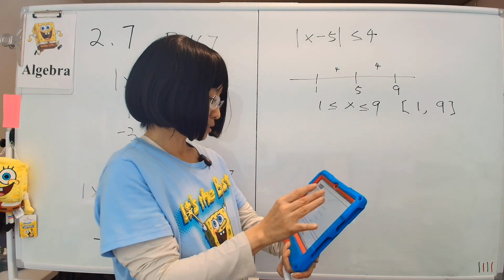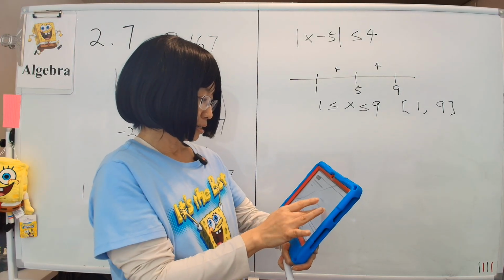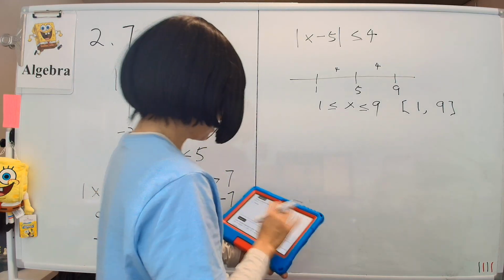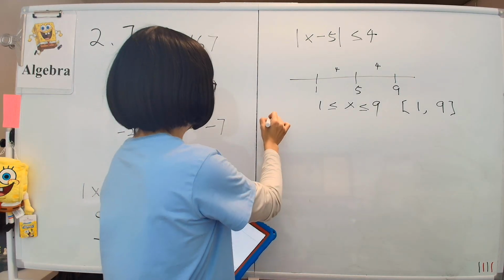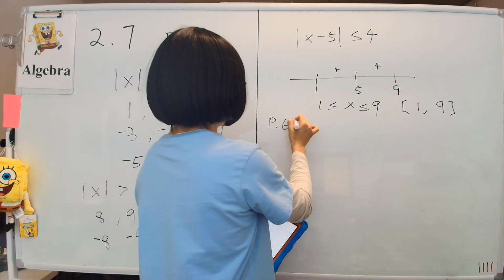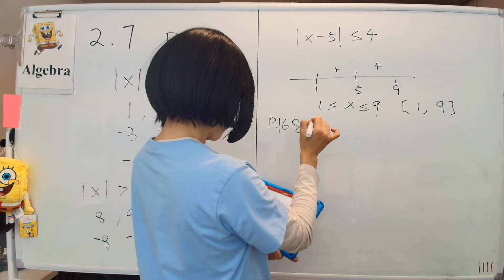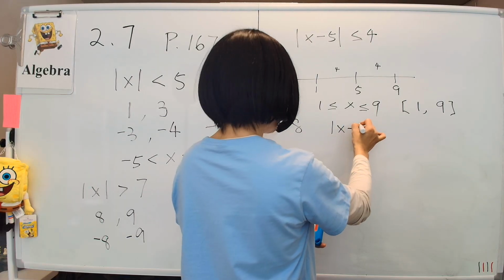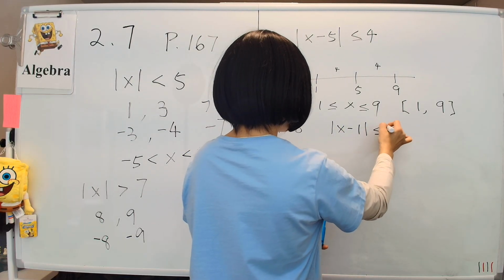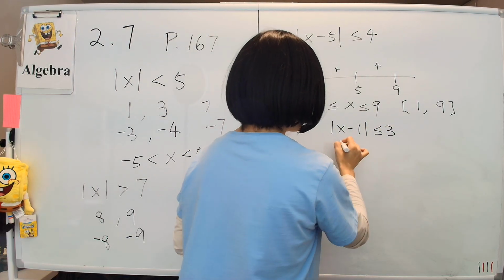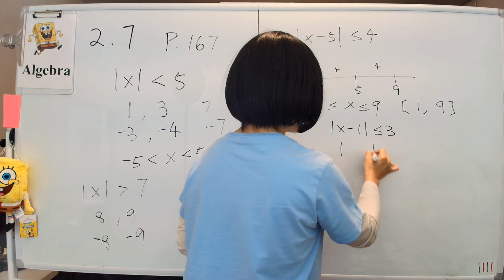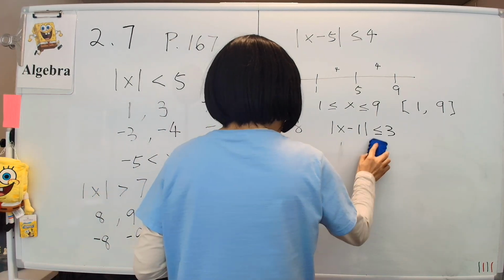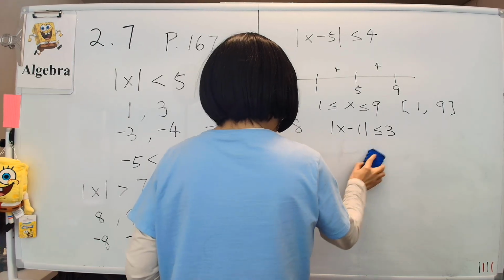Next, let's do example 10, on page 168, where we have the absolute value less than or equal to 3. Now, remember the rule: if the absolute value is less than something, that means the value itself has to be less than the number and bigger than the negative number.